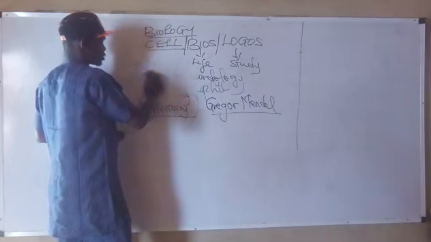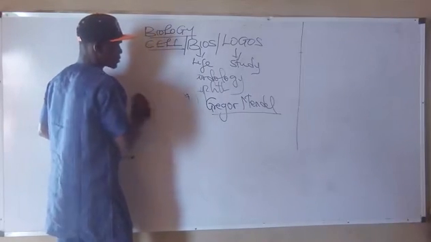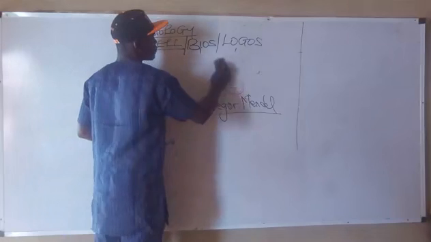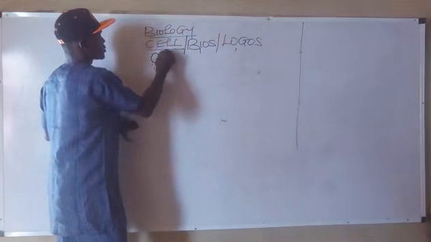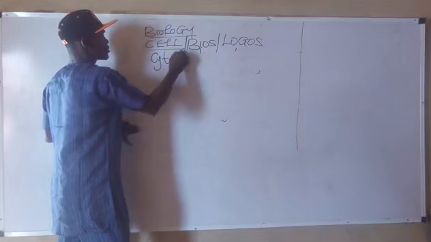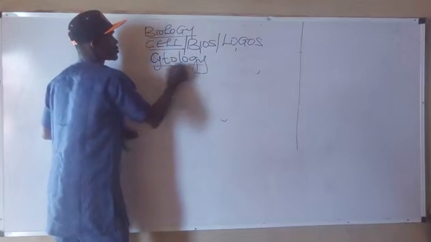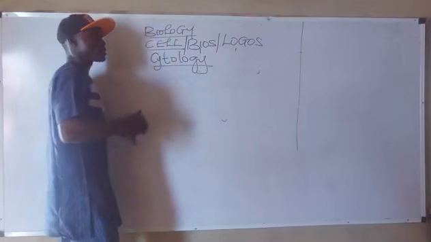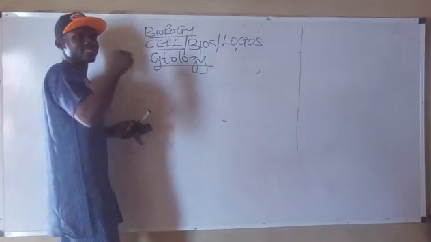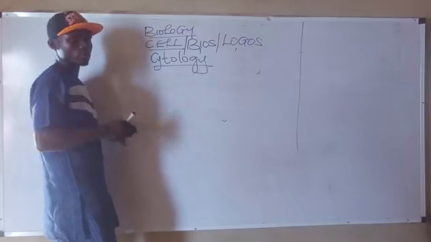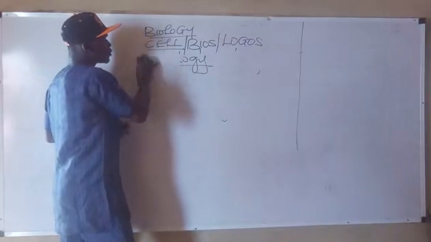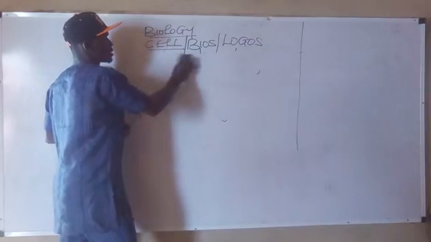So in today's class, we shall be looking at the term on the board, cell. The study of the cell is called cytology, okay? The scientific study of the cell is called what? Cytology. Now, on a broad note, we have two types of cells.